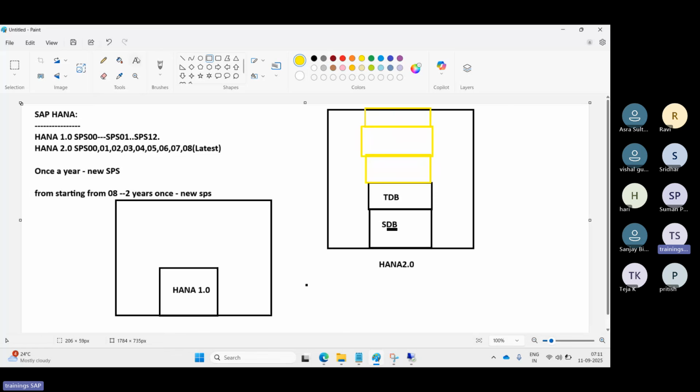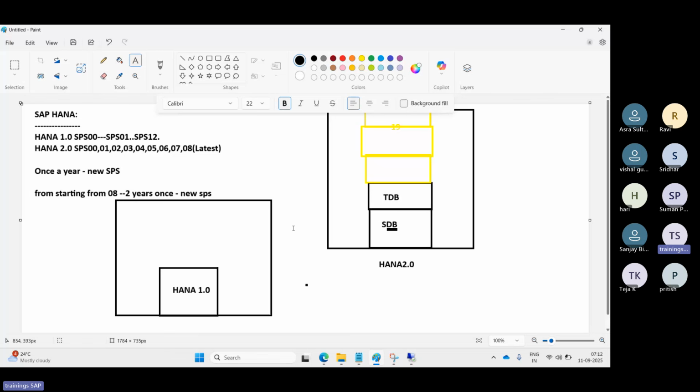Then, up to how many floors are in our home constructions, we have some limitations. Here also they have limitations, right? Yes, up to 19 tenant databases you can add. Up to 19 tenant databases, I can add in one host. But here, there is no concept of system DB and tenant DB. Only one database will be installed. Only one family can stay. But when it comes to HANA 2.0, multi-container, we can install multiple tenant databases.